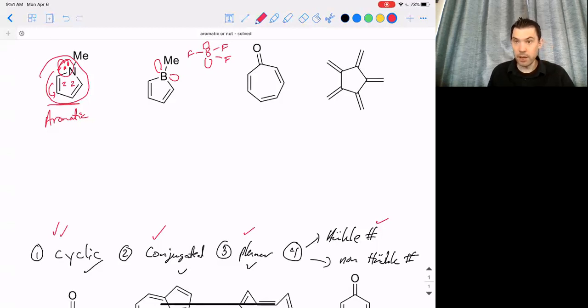It's still conjugated because that open p orbital is much like a carbocation that can be in resonance with an adjacent double bond, and so it is still conjugated. It's going to be forced to be planar. There isn't going to be enough wiggle or wobble for the bonds to get out of each other's way, and so it checks that.